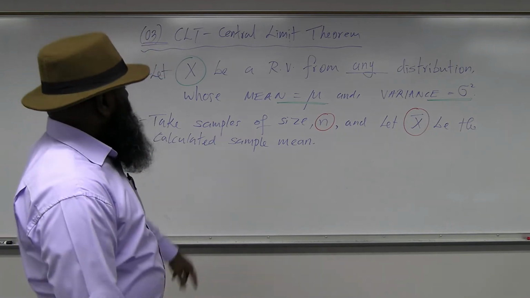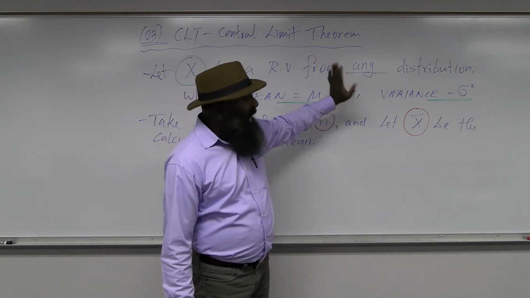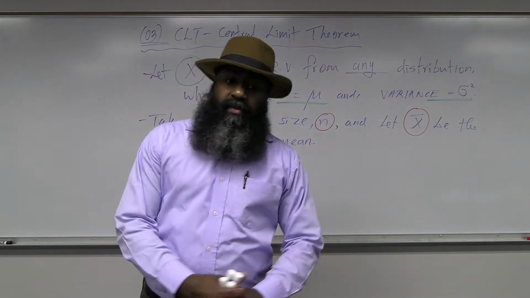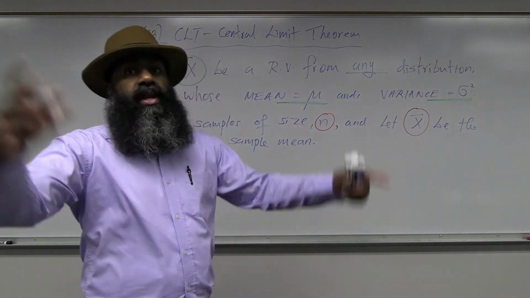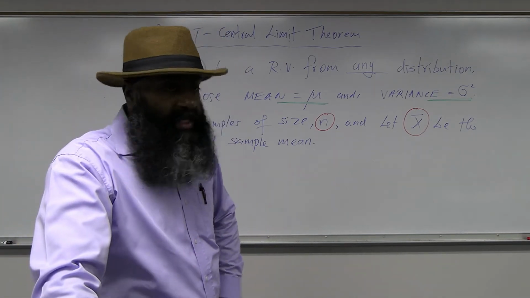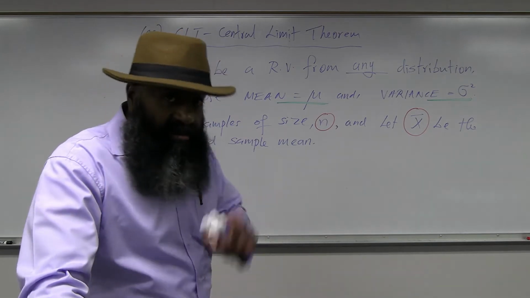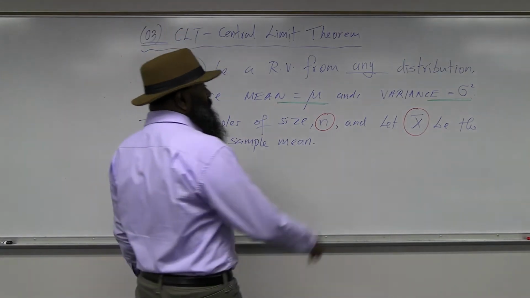Now remember we said x could follow technically any distribution. Any distribution, okay? Could be uniform distribution, could be the chi-square distribution, F distribution, T distribution, discrete distribution, Poisson distribution, and whatever the other distributions available. X could follow technically any distribution. Now the central limit theorem tells us the distribution of x bar.